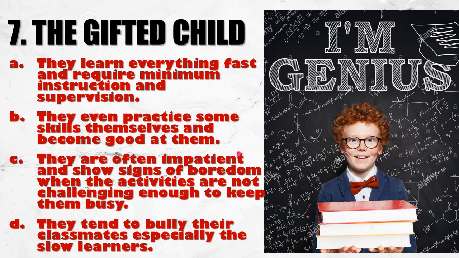There is the gifted child. These ones, they are geniuses. They learn everything fast and require minimal instruction and supervision. Just little. Before you tell them what to do, they are already at it. They even practice more skills themselves and become good at them. They are often impatient, show signs of boredom when their activities are not challenging. That is why you need to challenge these persons and give them tasks to do. They tend to bully their classmates, especially the slow ones.